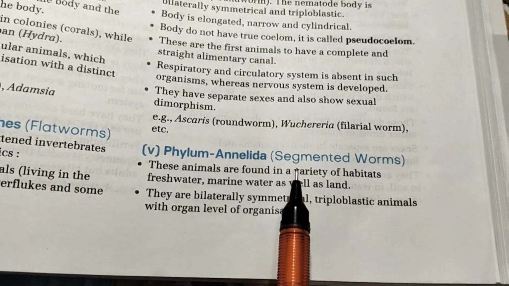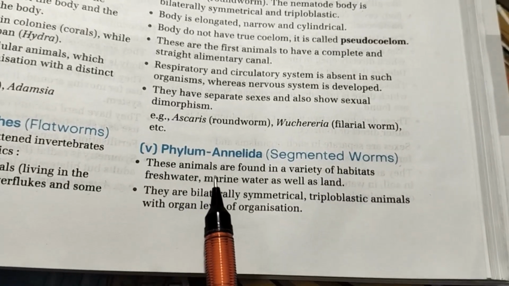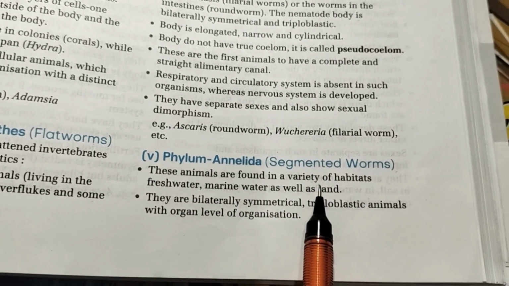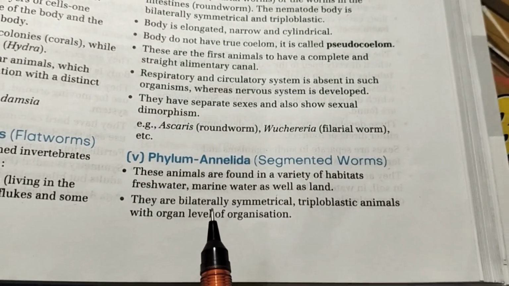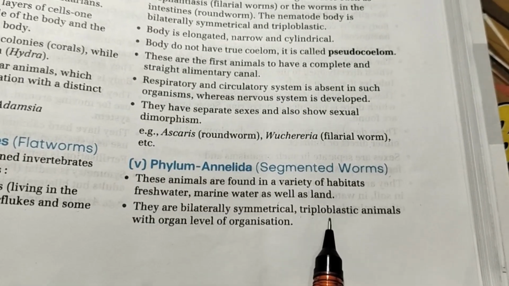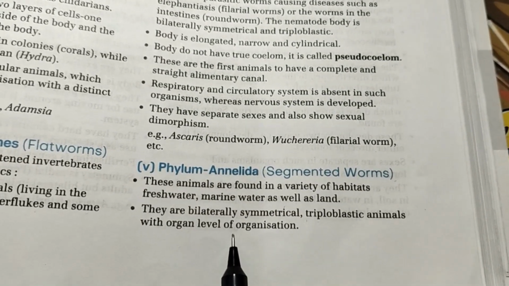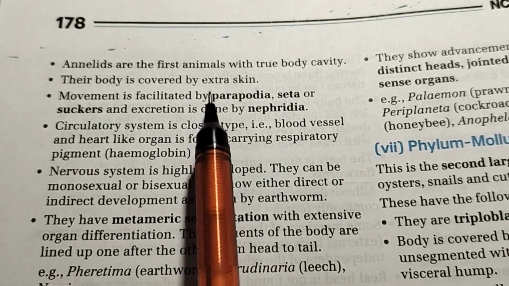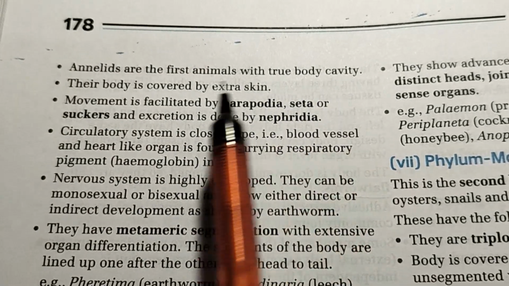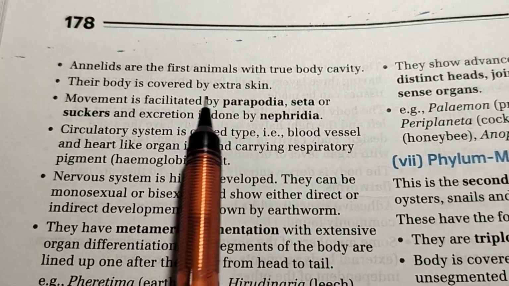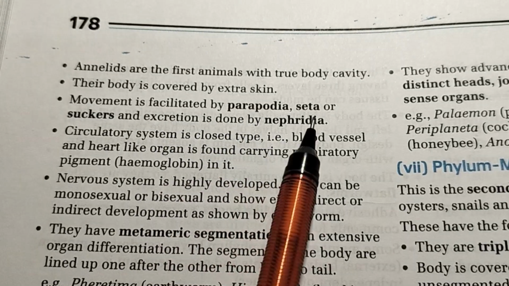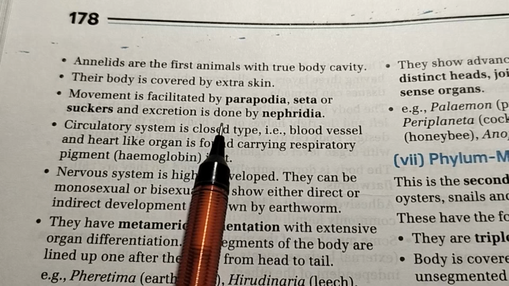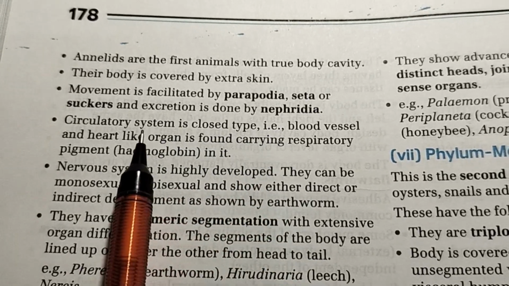Phylum Annelida, segmented worms. These animals are found in a variety of habitats: freshwater, marine water, as well as land. They are bilaterally symmetrical, triploblastic animals with organ level of organization. Annelids are the first animals with true body cavity. Their body is covered by extra skin. Movement is facilitated by parapodia, setae or suckers, and excretion is done by nephridia.